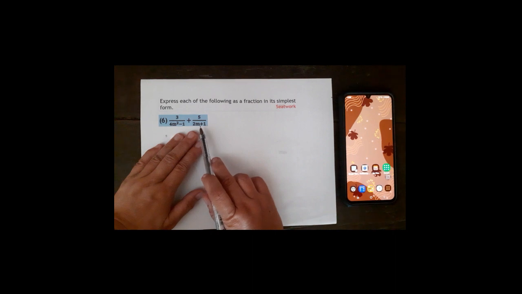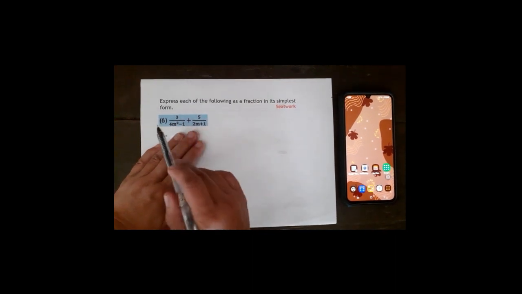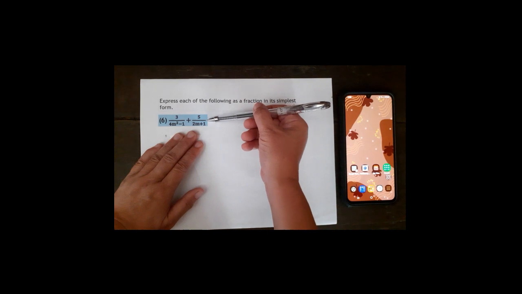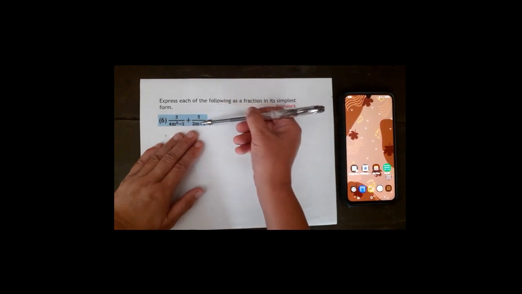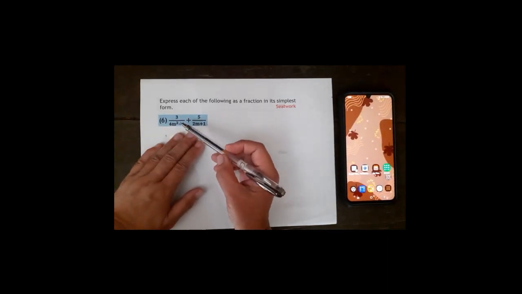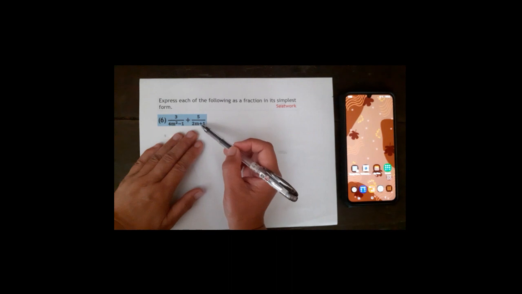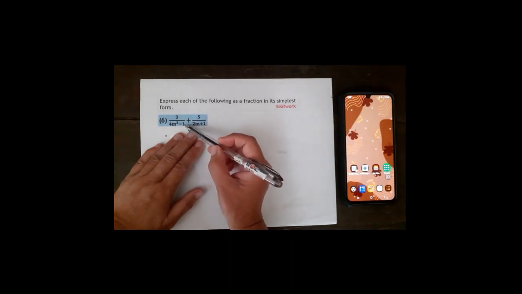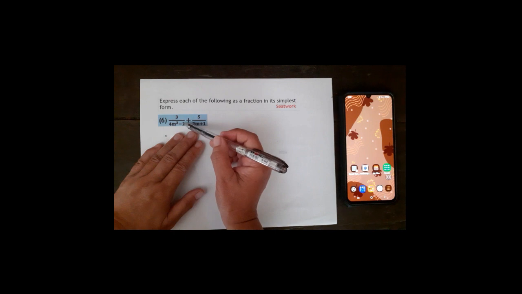Looking at the denominators in number 6, they are not the same. So, we need to look for a common denominator by finding the least common multiple between the two denominators. Looking at the denominators, you need to factor them. 4m squared minus 1 is a special product because 4m squared is a perfect square and 1 is a perfect square, and you have a minus sign in between. That means it is the difference of two perfect squares.